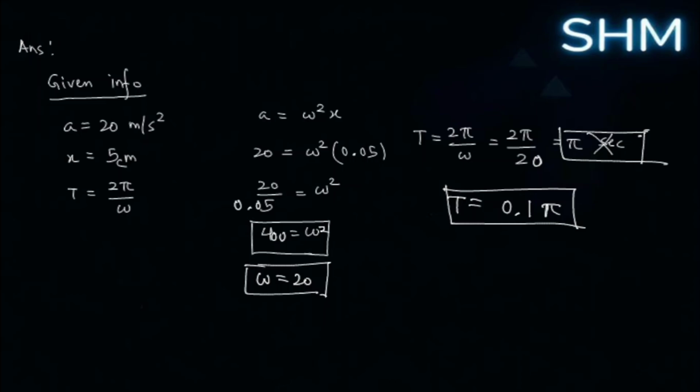Acceleration was given, displacement was given. You found the value of acceleration at that displacement: acceleration equals omega squared x. The acceleration value was given as 20, 20 equals omega squared into x, which was 0.05 meters, 5 centimeters, or 5/100 meters. And then omega squared turned out to be 400. Omega turns out to be 20, and the answer is 0.1 pi.